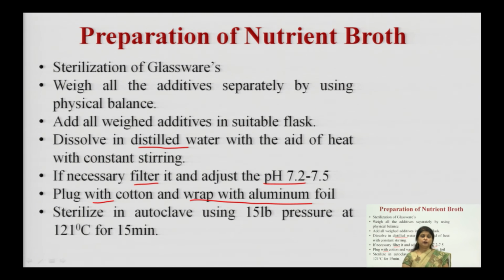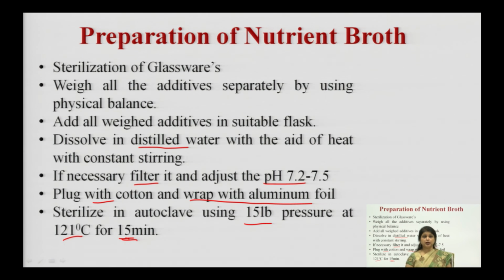In the autoclave we have to set the pressure, the temperature conditions, and the time. Three parameters have to be controlled. First is pressure, second is temperature, and third one is time. We have to keep pressure 15 lb, temperature 121 degree centigrade, and a time period of 15 minutes.